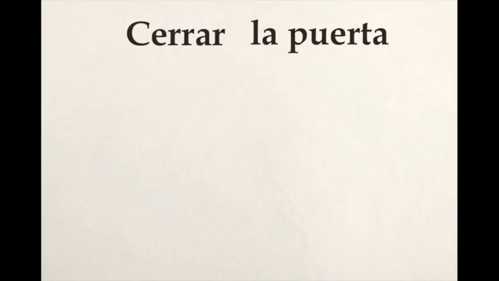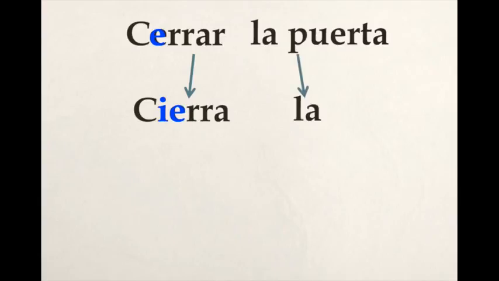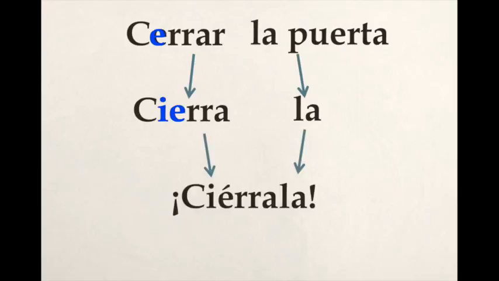For example, if I wanted to say close the door, the first thing that I'm going to do is change the command to cierra. That is the Ud. form of the verb cerrar. It is an E to IE stem changer. The next thing I'm going to do is change the words la puerta to la. That is the direct object pronoun that represents the door, it. So close it, bunch it together, and then we count 1, 2, 3 syllables back and add our accent.